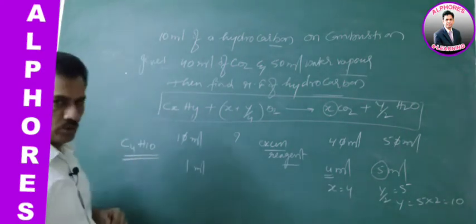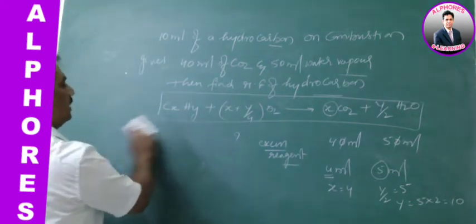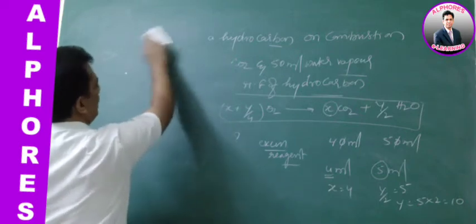This is the second model. And now coming to the third model question, somewhat next higher level.